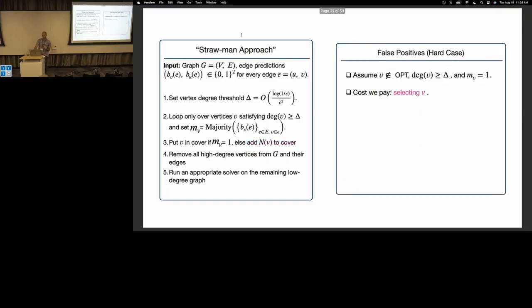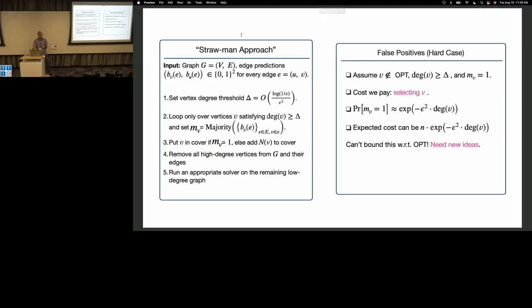The hard case turns out to be bounding false positives. So let's say a vertex is not in the optimal cover and it's high degree, but we mistakenly think it is. The information we get is noisy, so this can happen, and it can happen very often. And actually, our algorithm should be robust to this case. Otherwise, this is not a natural model. So the cost we pay is just adding this vertex. Again, it's a high degree vertex, so we're fairly confident that this won't happen. It's not in the cover, but we think it is.